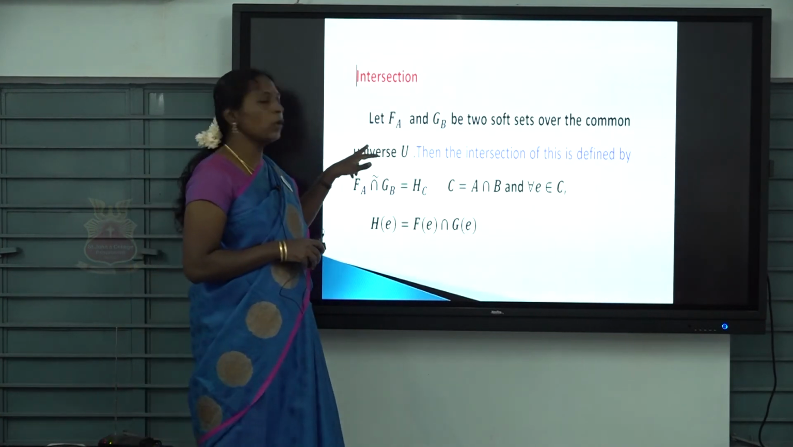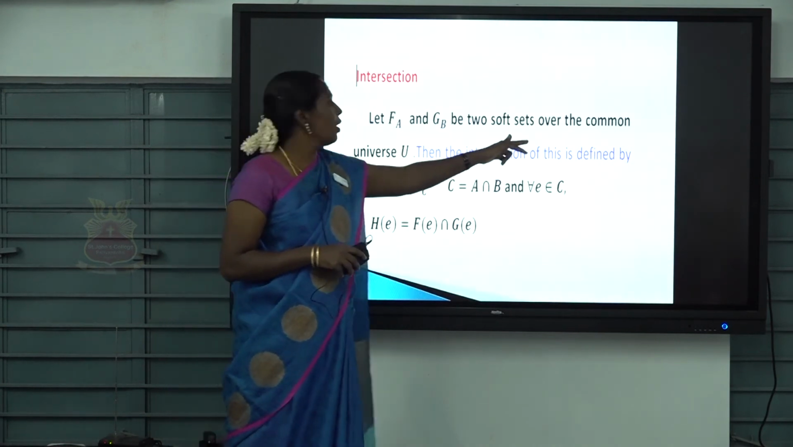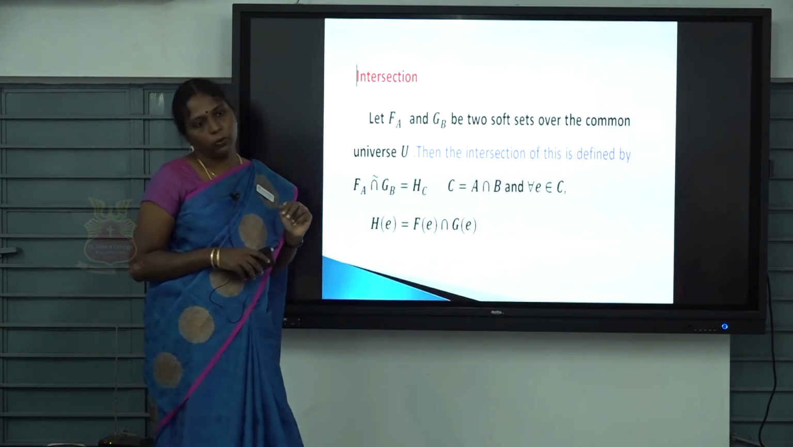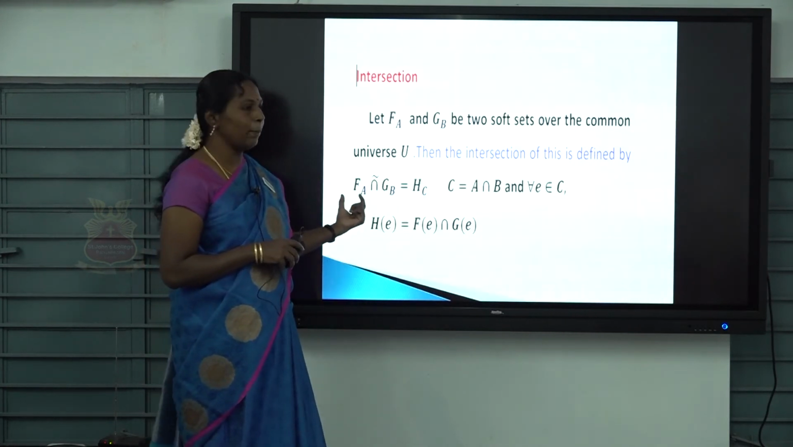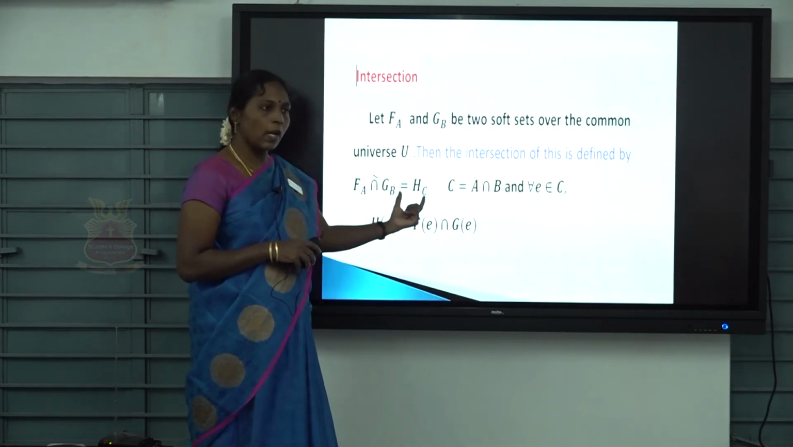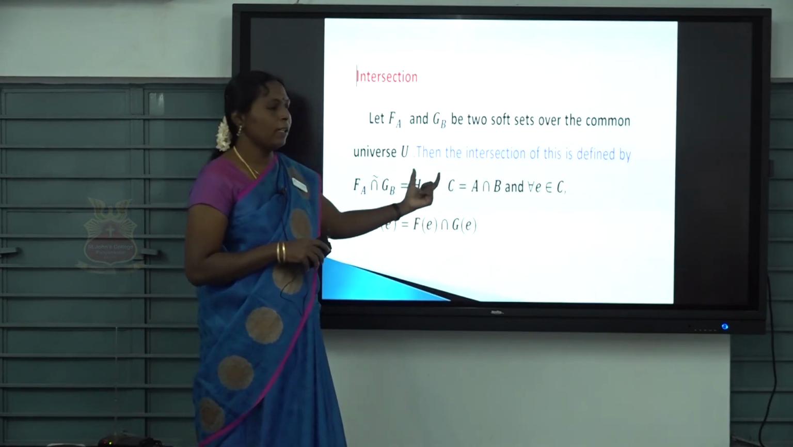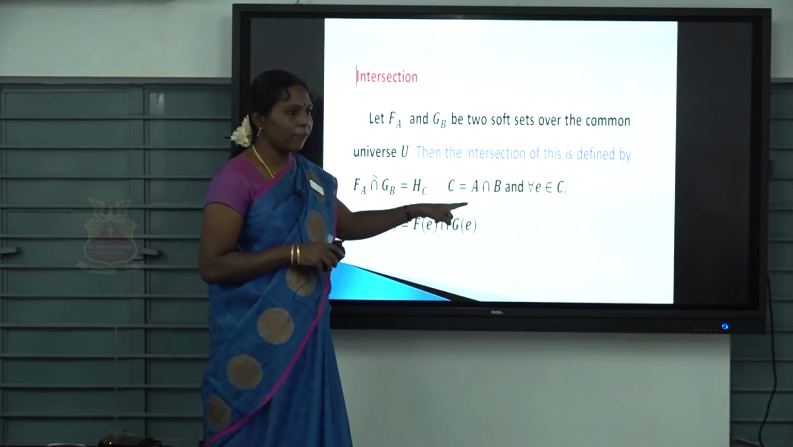Take two soft sets, F_A and G_B, over the common universe U. Then the intersection of the two soft sets is denoted by F_A intersection G_B. This is also another soft set, where C is equal to A intersection B. You can easily find it.